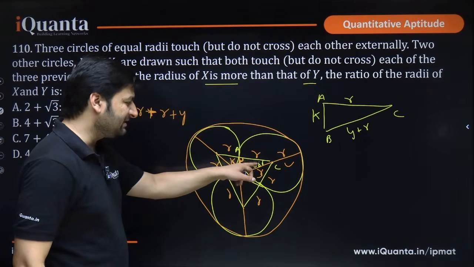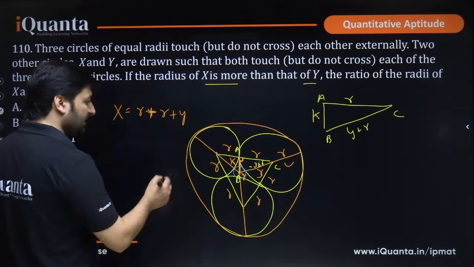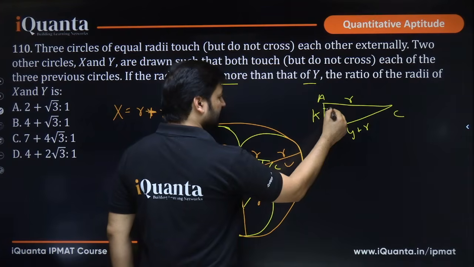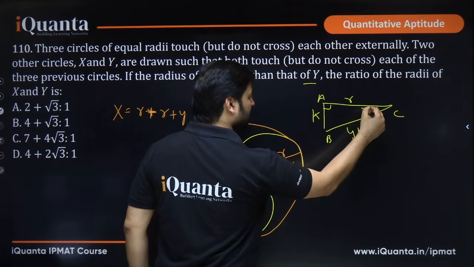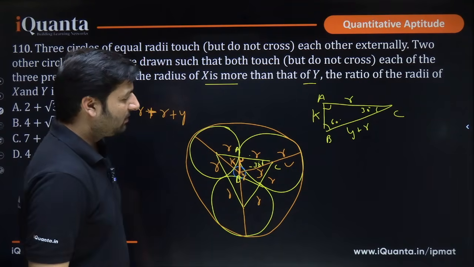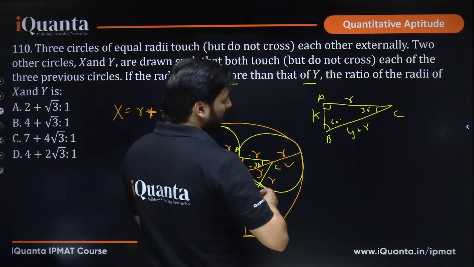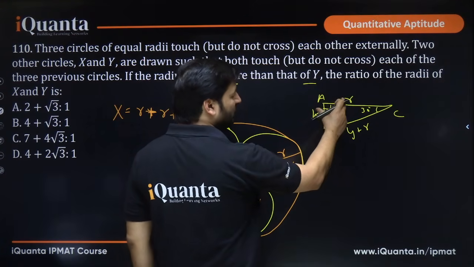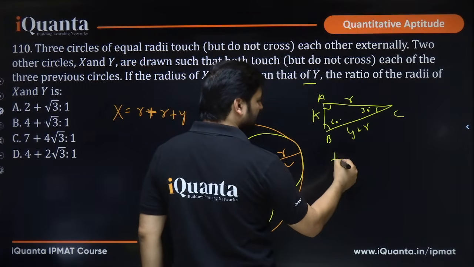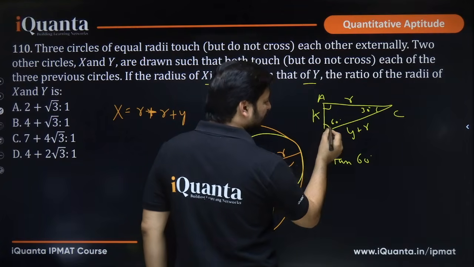Can you directly establish a relation between k and r? Yes, we can. This is 90 degrees and this is 30, so this will be 60. Yes or no? You have to relate the value of k and r, right? You want k in terms of r. So if you take tan 60, the angle is attached over here.